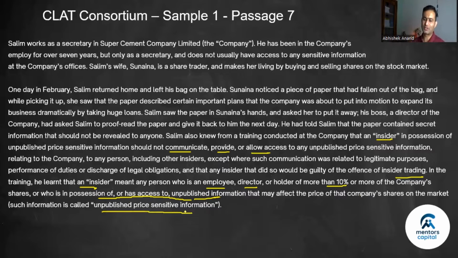So what is unpublished price sensitive information? Any information that may affect the price of the company's share on the market. That is called unpublished price sensitive information. So in this passage till now, they've told us who an insider is, what an insider is not supposed to do, and what is unpublished price sensitive information.